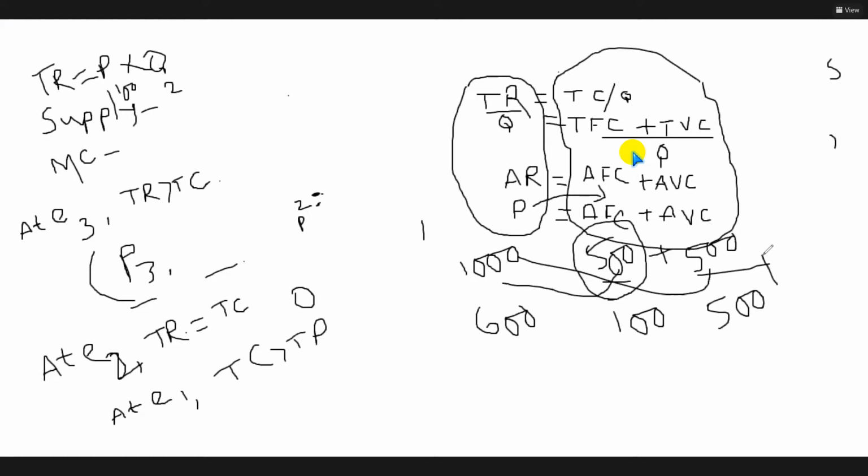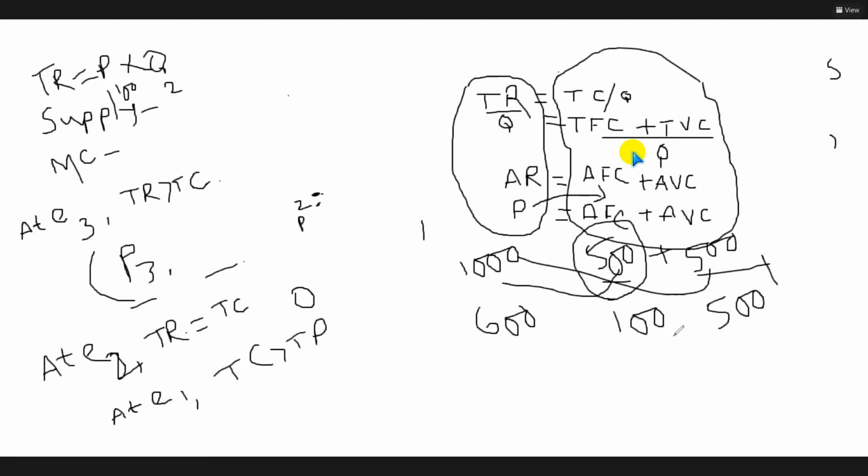Otherwise, you cannot continue your production. Is the logic clear? The producer of the farm will at first compensate the variable cost. Then what amount remains, it gives to fixed cost, because he is the owner of the machine.